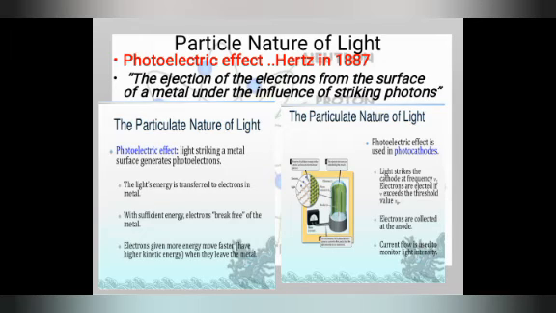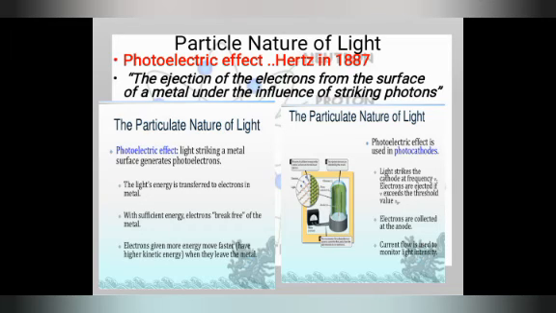So the photoelectric effect is light striking a metal surface, generating photoelectrons. The light's energy is transferred to an electron in the metal with sufficient energy. That energy breaks the electron free from the metal, and an electron given more energy moves faster. Which electron will get more energy? They will move faster and have high kinetic energy when they leave the metal.